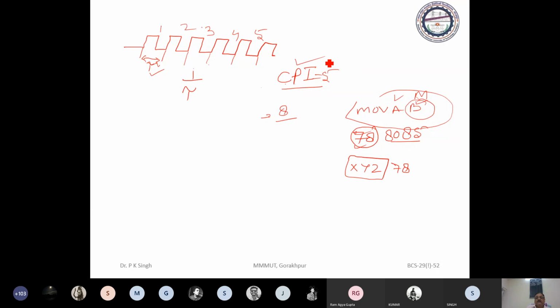So how we can consider this as an attribute? Actually, we will compute average CPI. Suppose total number of clock needed is capital C to execute a program, and time taken is T, then C by T is CPI.